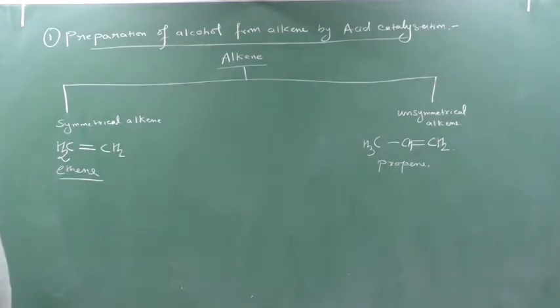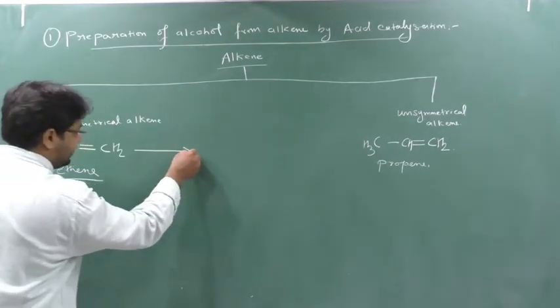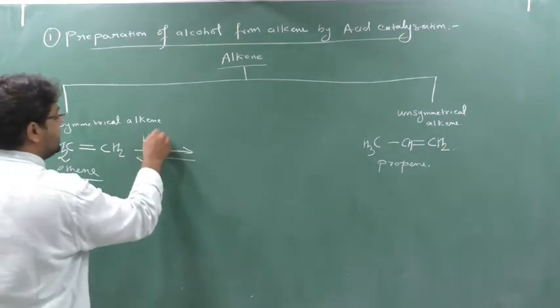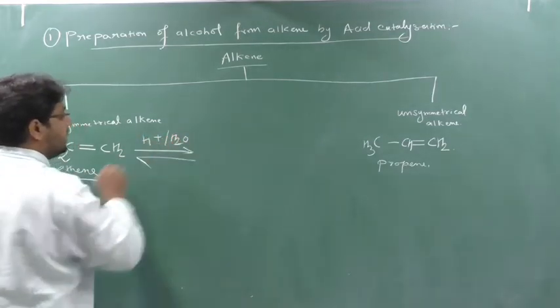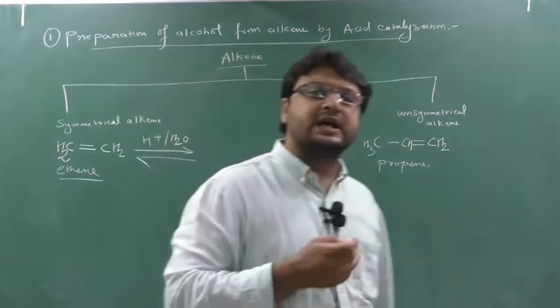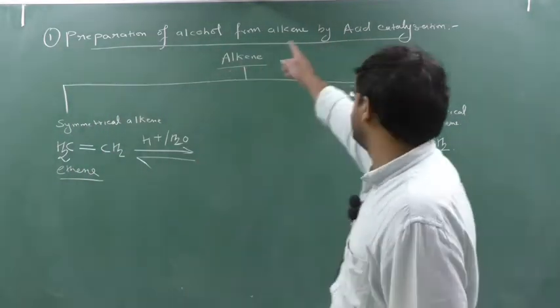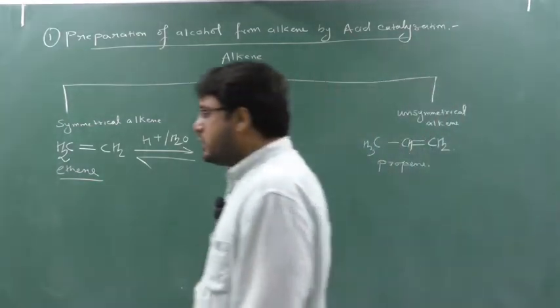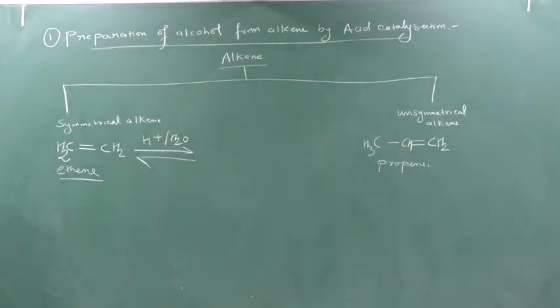In acid catalyzation, what does it mean? We have to react with acid in the presence of water, which means we have to make the acid in a diluted form. That's what is called acid catalyzation. Clear? So we have to make the acid in the dilute form and do the reaction. First we will understand how to do the reaction, and then we will understand the rest.